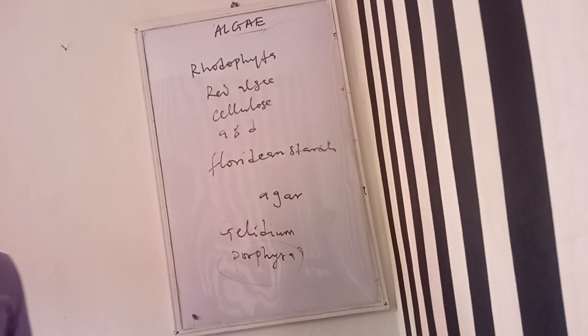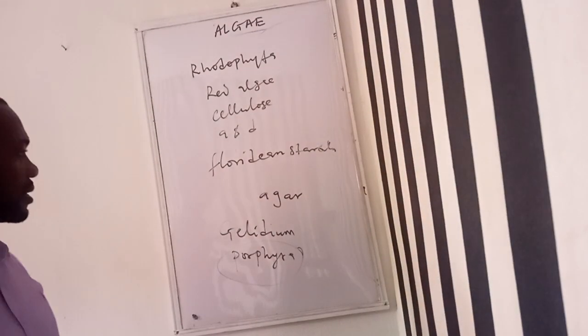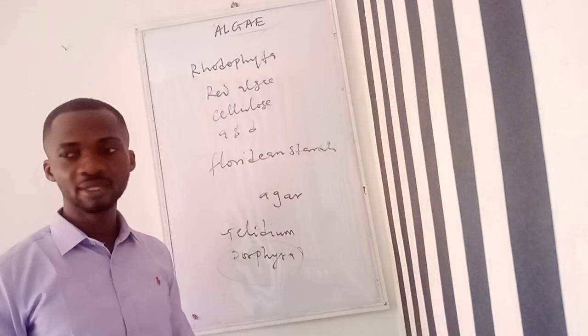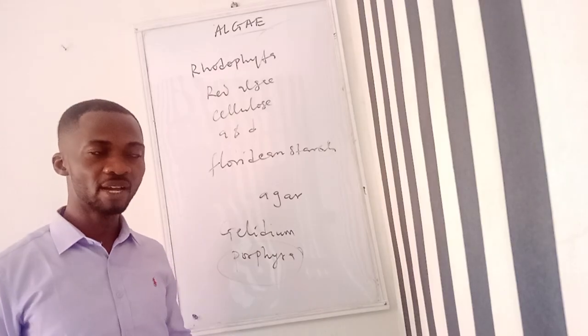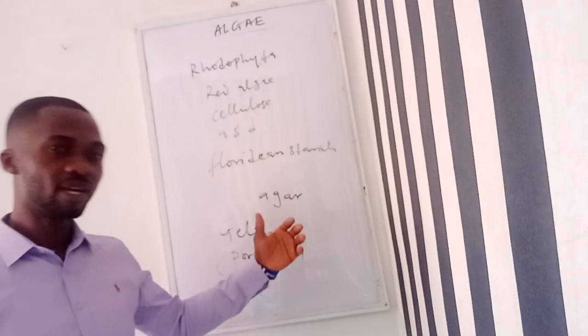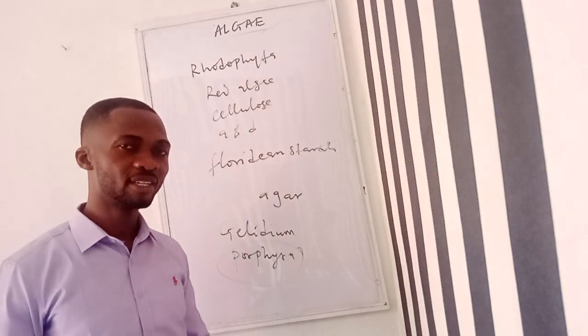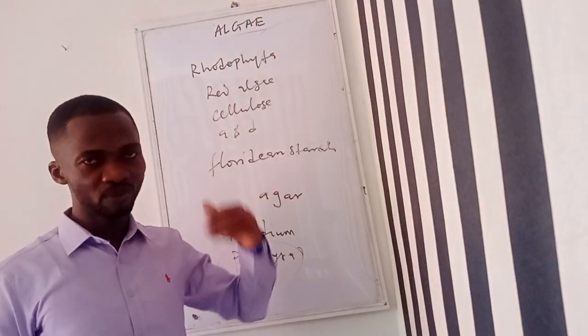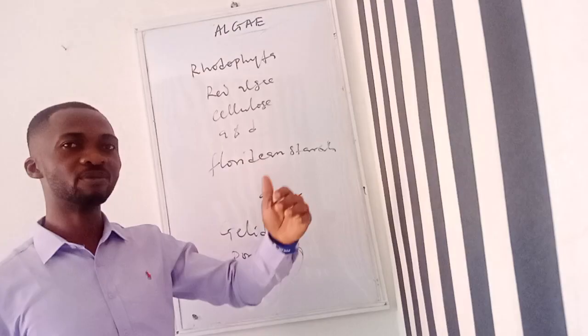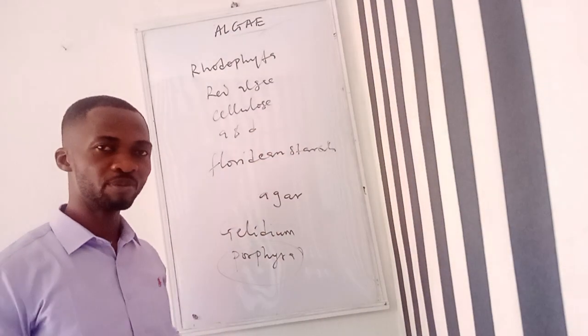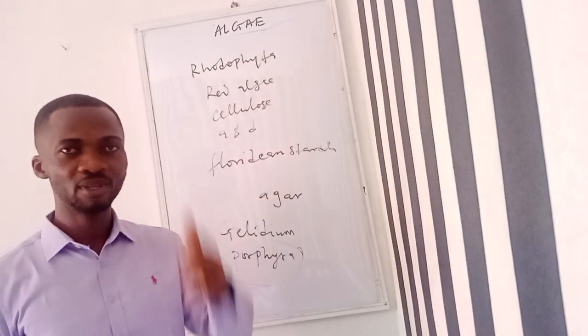So I mentioned that the cell wall has cellulose. I think this is where we'll stop for the study of algae. In our next class, we'll be looking at fungi, and after fungi, we'll go into bryophyta, and that is where we'll end the study of plants that are called the lower plants. We'll now begin again with the study of pteridophyta. I will get to spermatophyta. Thank you once more for being part of this class. See you in my next class.